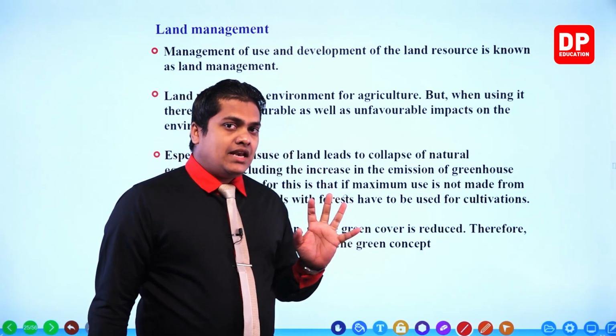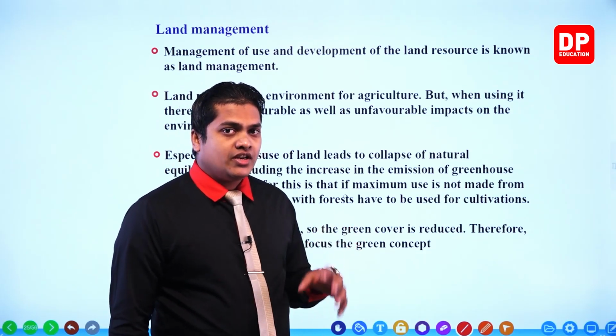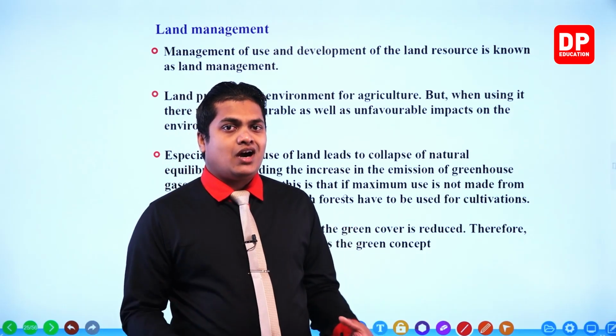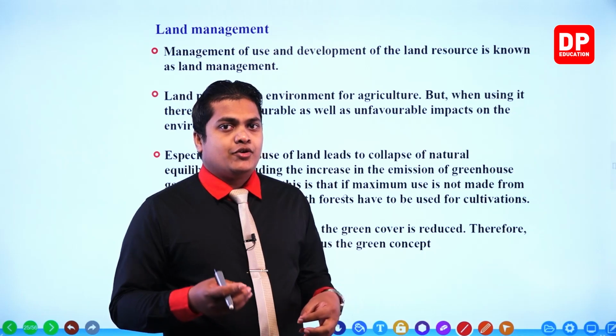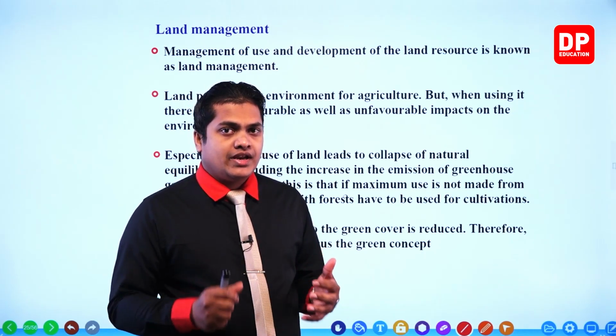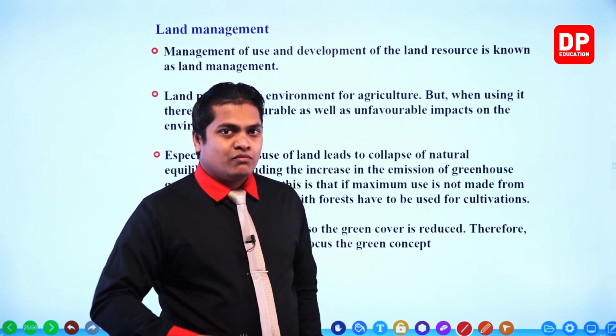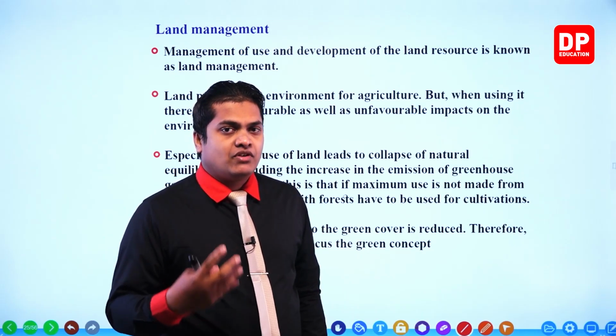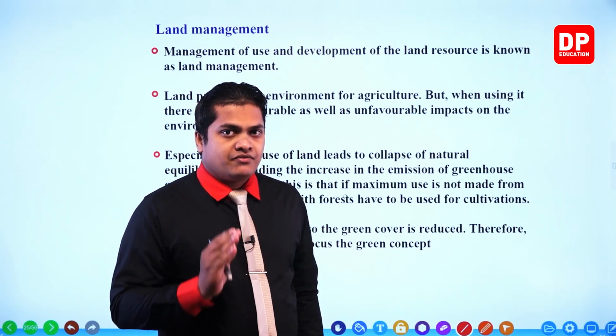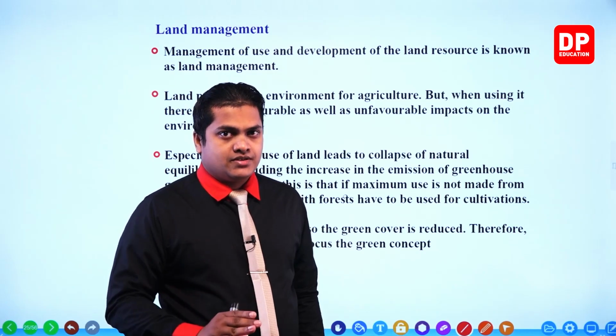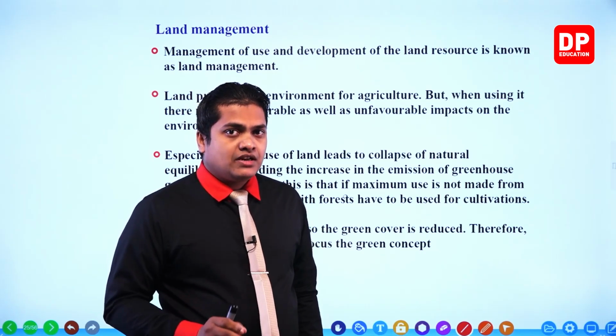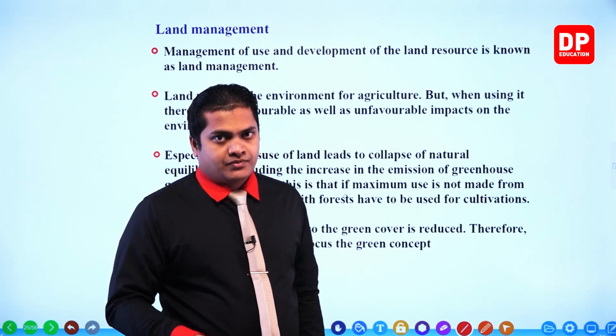If we don't use the lands in a proper manner, I mean if we can't utilize the land in order to get the maximum amount of crops or harvest, then what will happen? Then my dear children, we have to move on to other places like forests. That will create deforestation for sure.